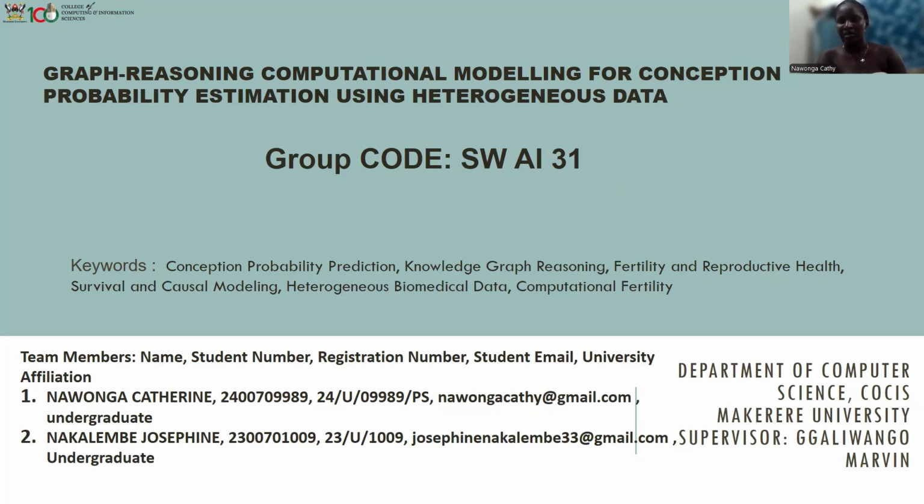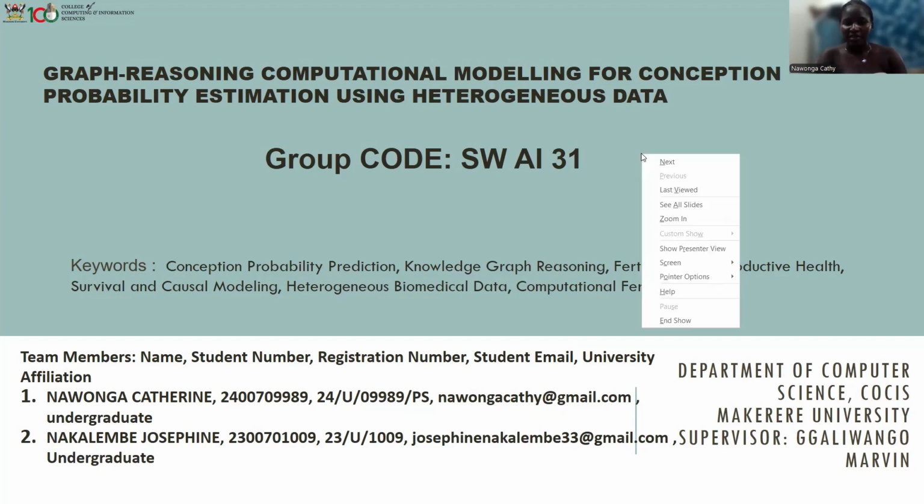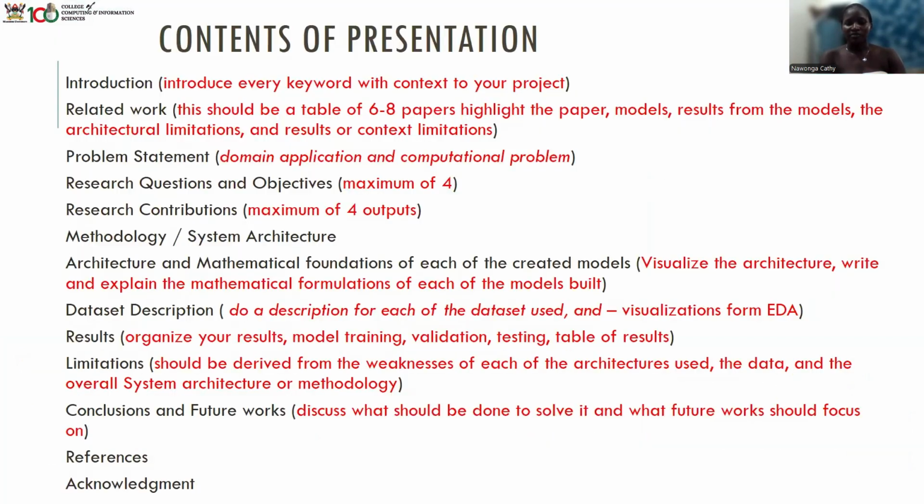Today I'm going to be taking you through my project, and it is graph reasoning computational modeling for conception probability estimations using heterogeneous data. So the keywords of my project are conception probability prediction, knowledge graph reasoning, fertility, reproductive health, survival and causal modeling, heterogeneous biomedical data, and computational fertility.